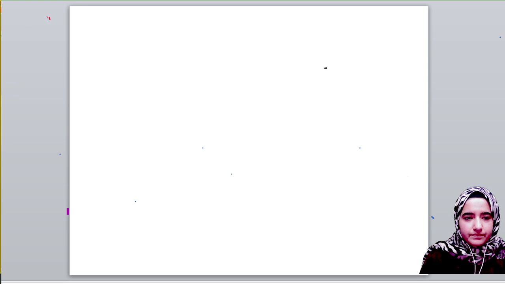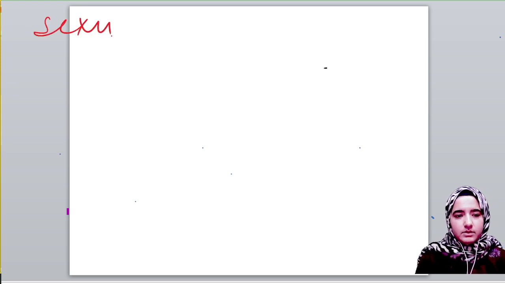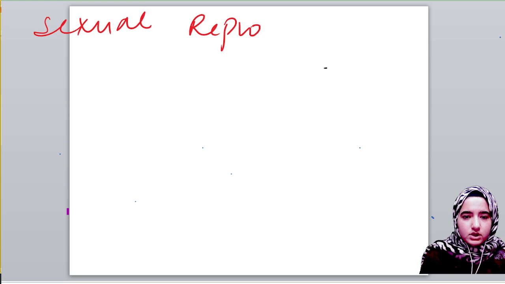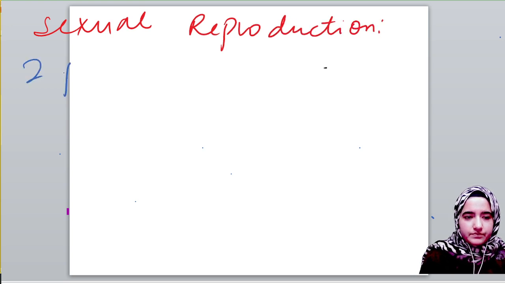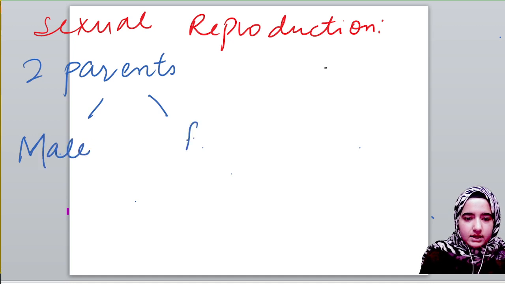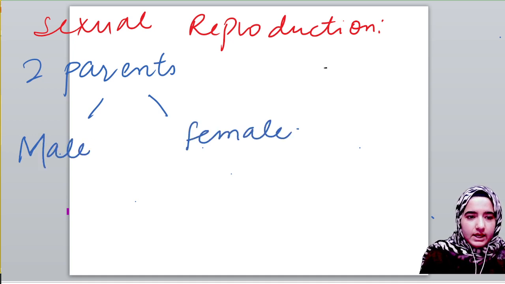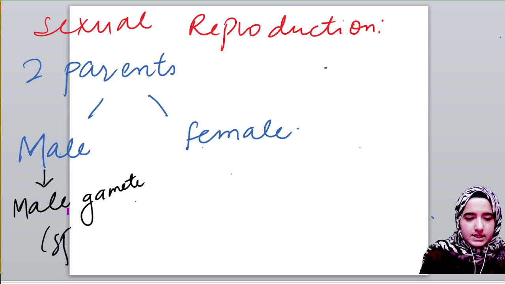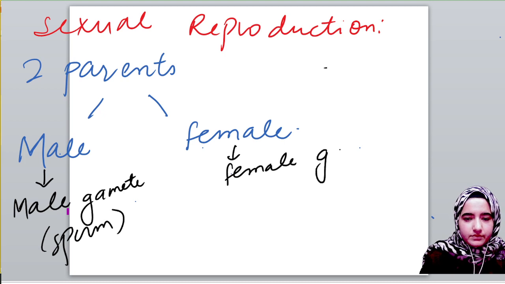Now we know asexual reproduction involves only a single parent, but talking about sexual reproduction, it involves two parents, and that too of opposite gender, male and female. Here the male will produce its male gamete, which is basically known as sperm, and the female will produce the female gamete, which is actually known as ovum.